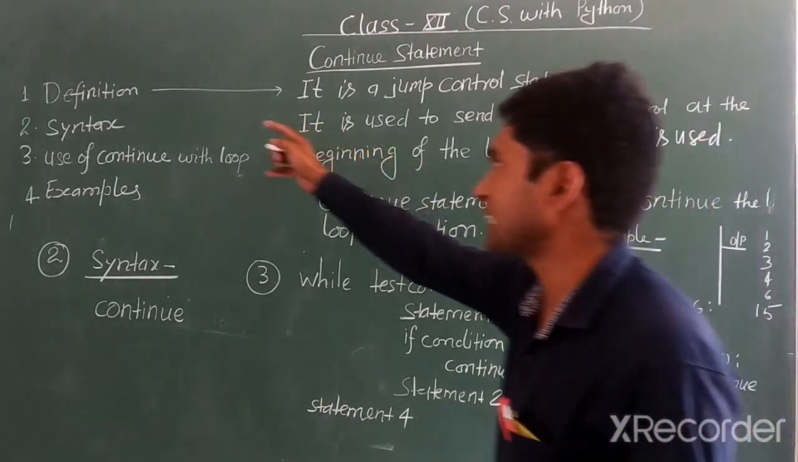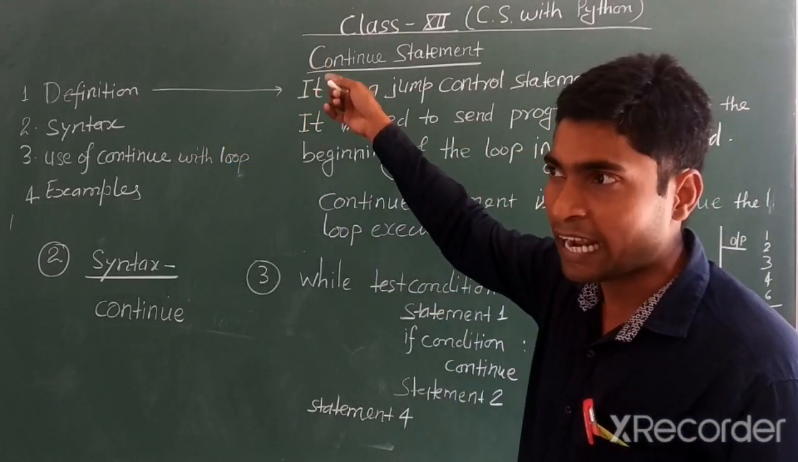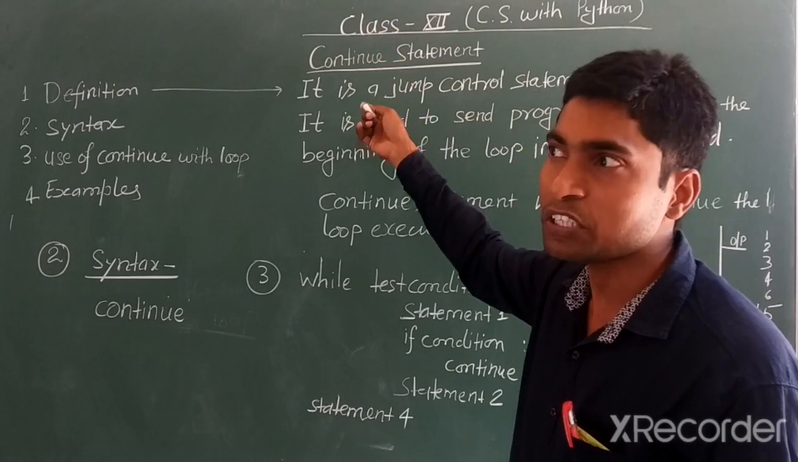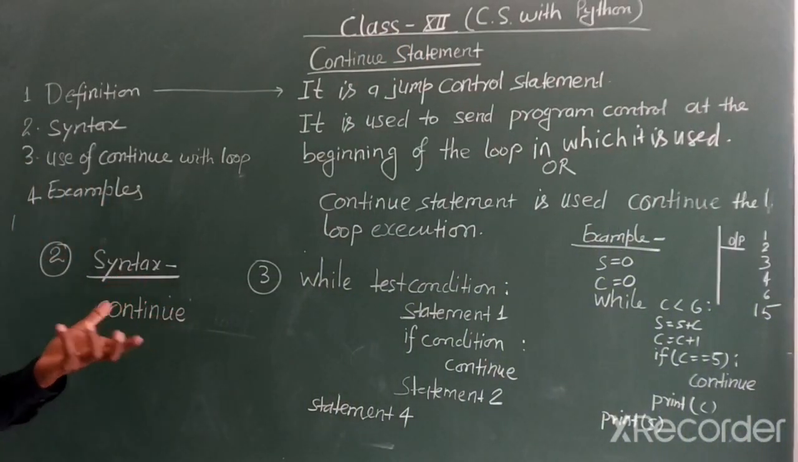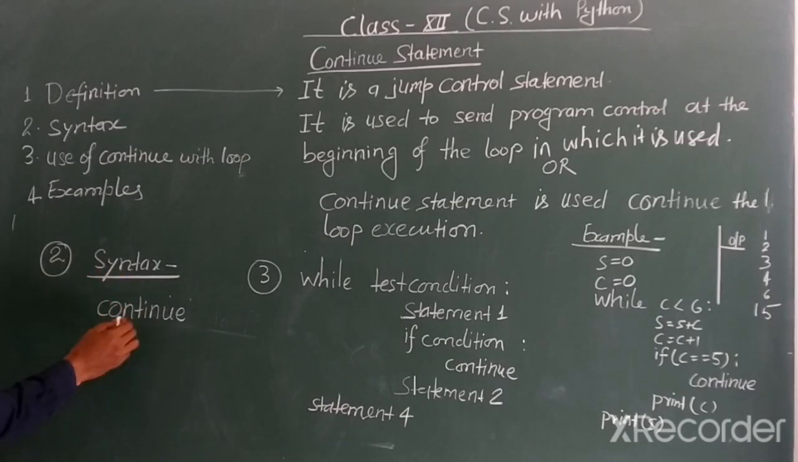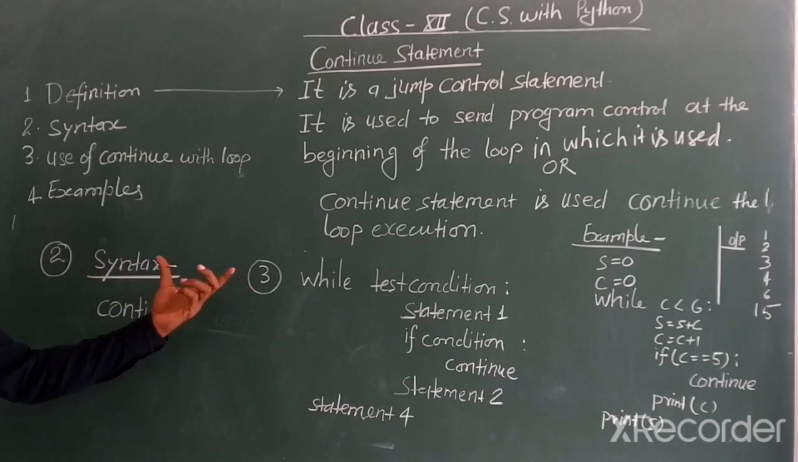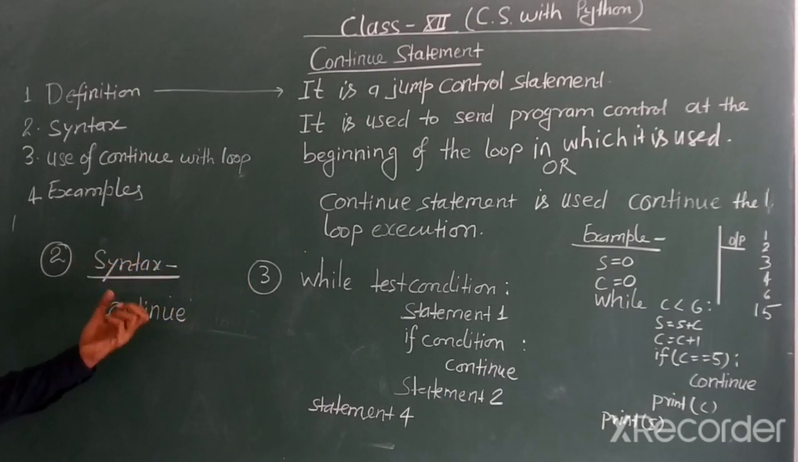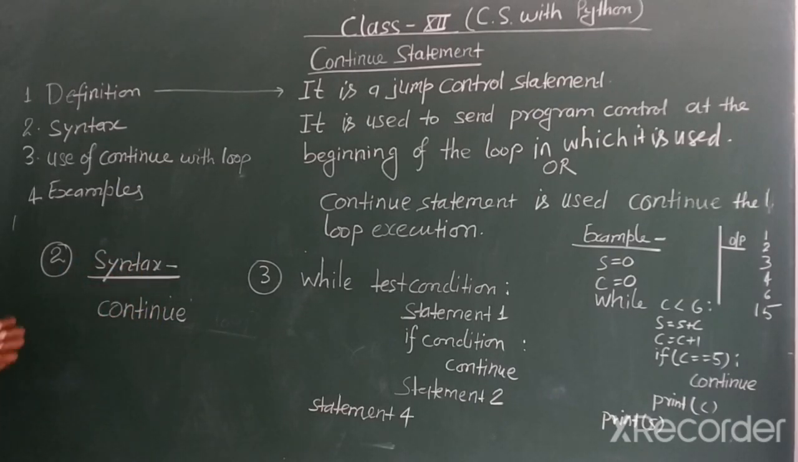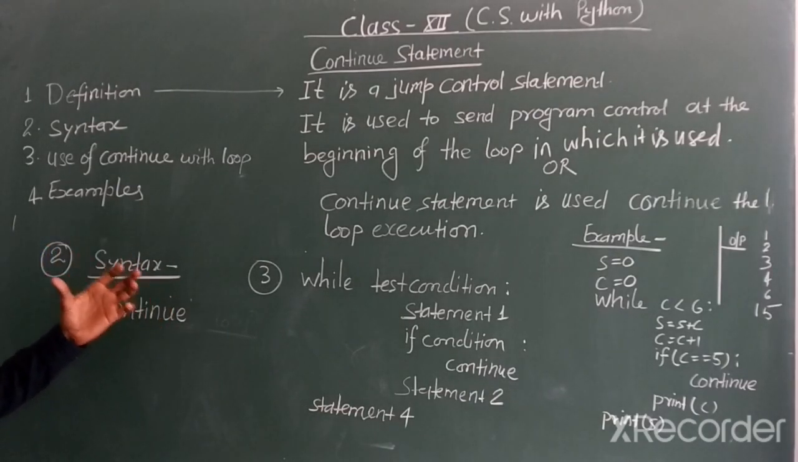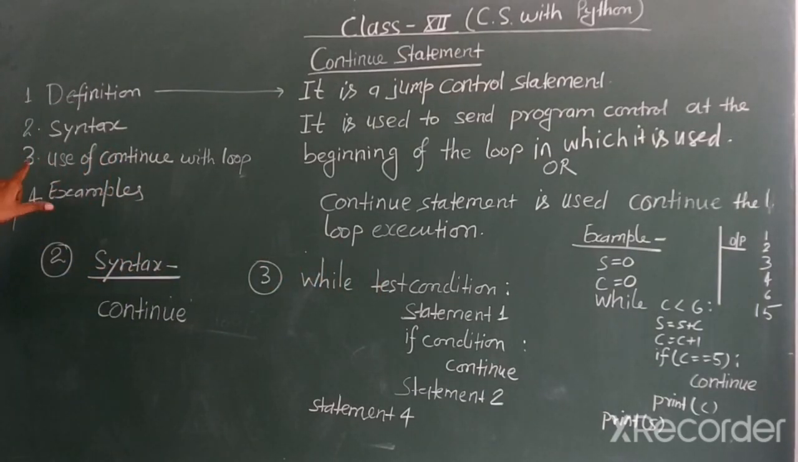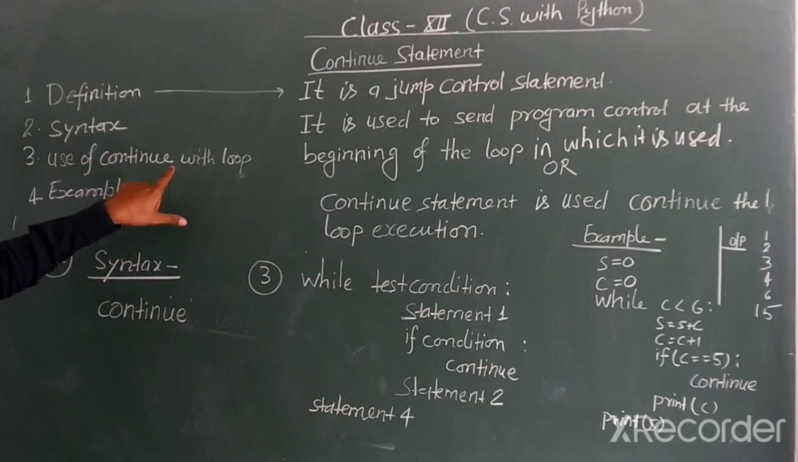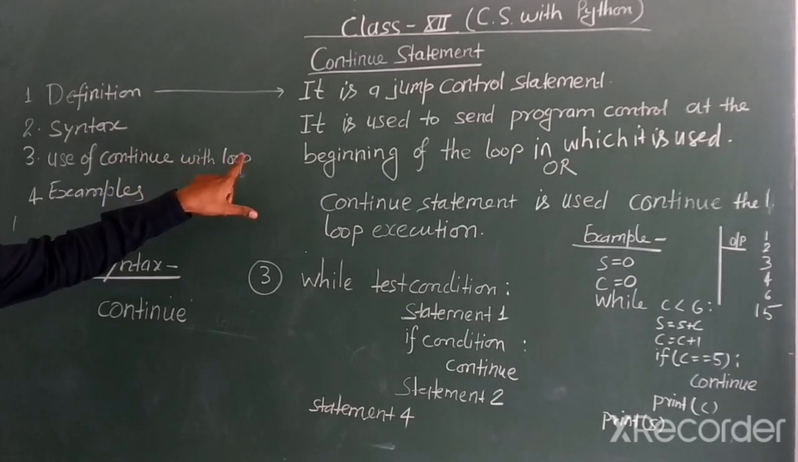Now let us see the syntax. How do we write the continue statement inside the program? Syntax is very simple and very easy. Just write continue, nothing apart from this. Now let us see how we use this inside the loop. We are seeing here the third point, use of continue statement with the loops.